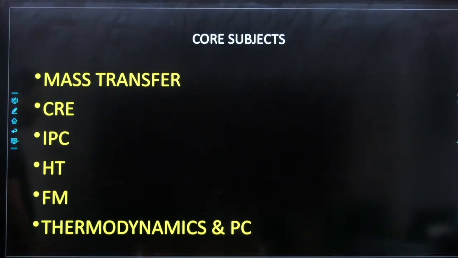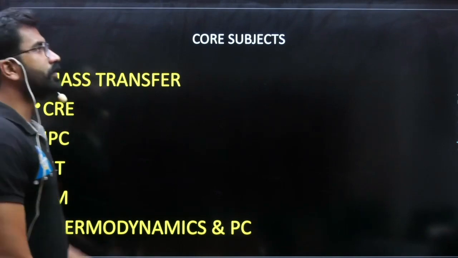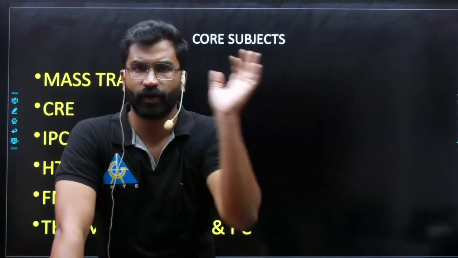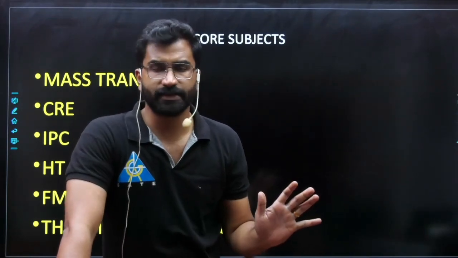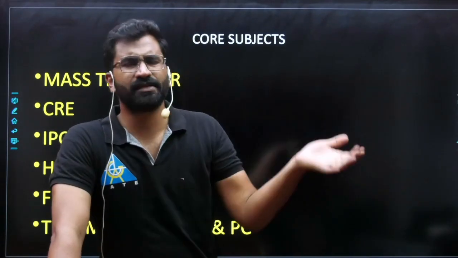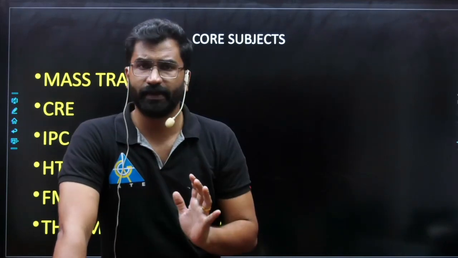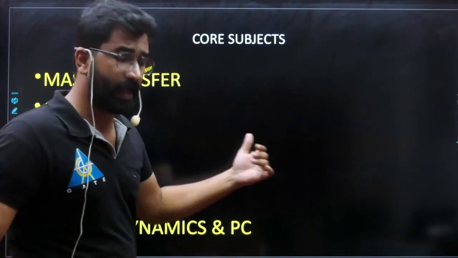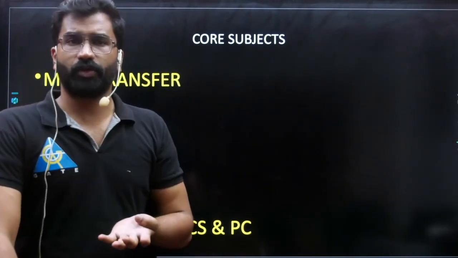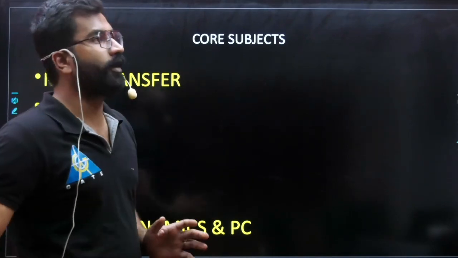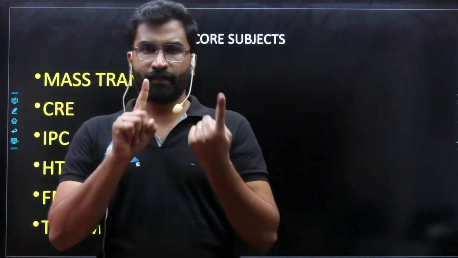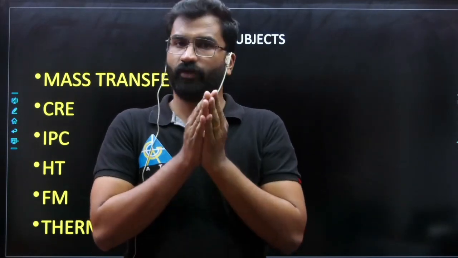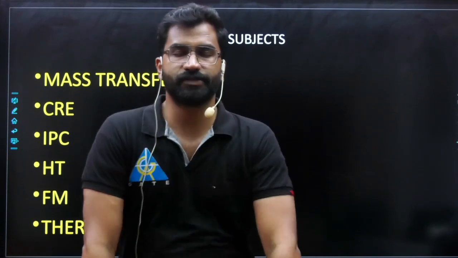Now, we will go individually. When you download your GATE syllabus for GATE 2022, we don't have the syllabus right now for GATE 2023. They may add some topics or delete some topics from this year's syllabus. Okay, but we are now taking the GATE 22 syllabus, and I am going to analyze what the important topics in that are and how to prepare. First of all, I'm not discussing aptitude and mathematics. Okay, that will be separate. So we will discuss completely chemical only here, the core chemical subjects only.